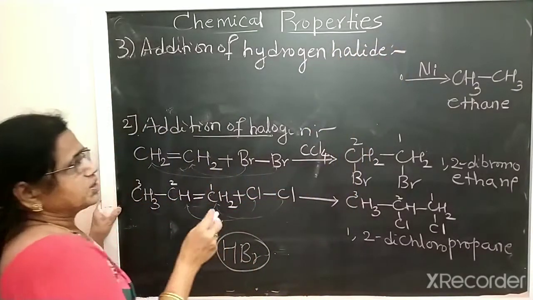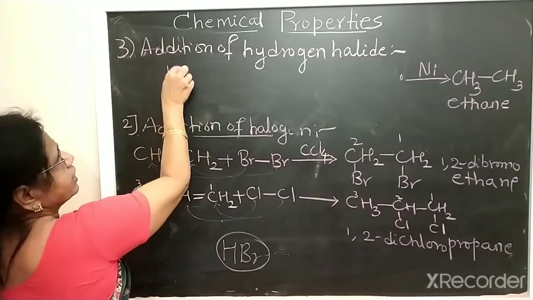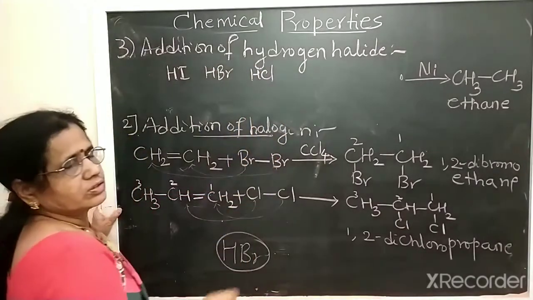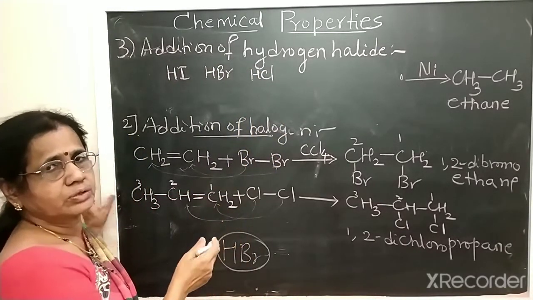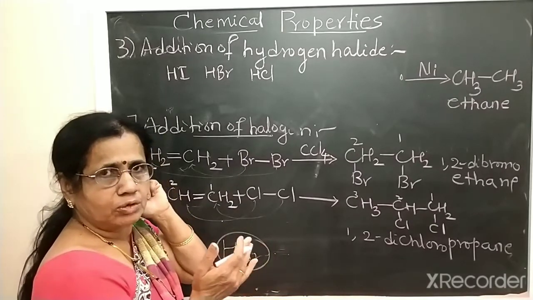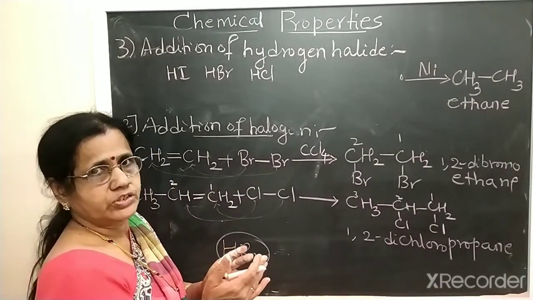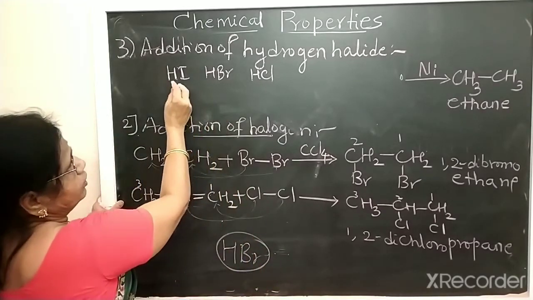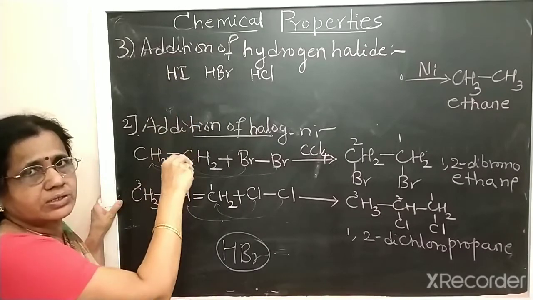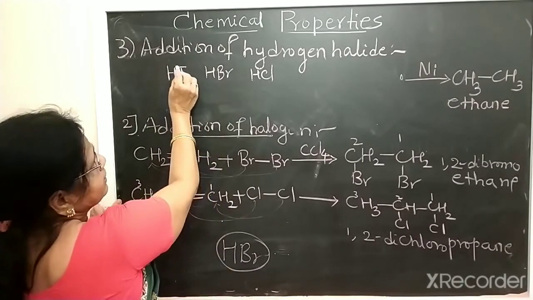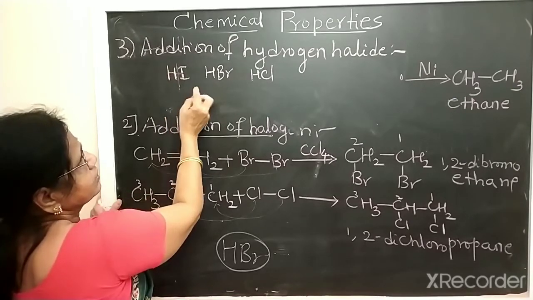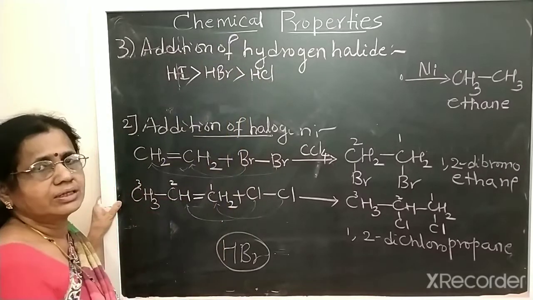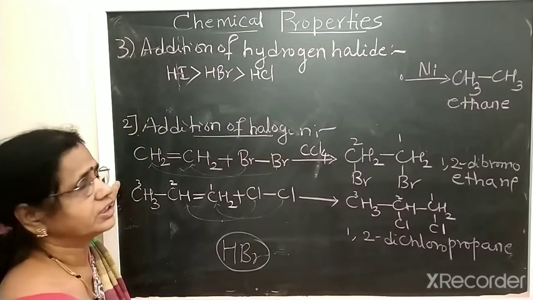So in case of the hydrogen halides, we have HI, HBr, or HCl. HF is not that reactive because of the high electronegativity of fluorine; the HF bond cannot be broken easily. Hydrogen iodide has a bigger iodine atom, so its bond energy is less and the energy required to break this bond is very low. Therefore HI is more reactive than HBr, and HBr is more reactive than HCl when the addition takes place.